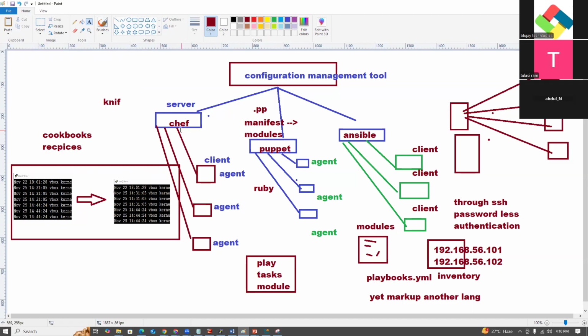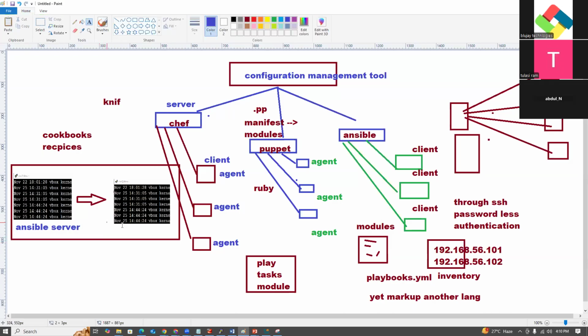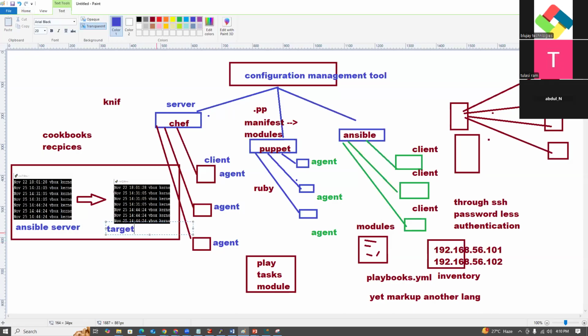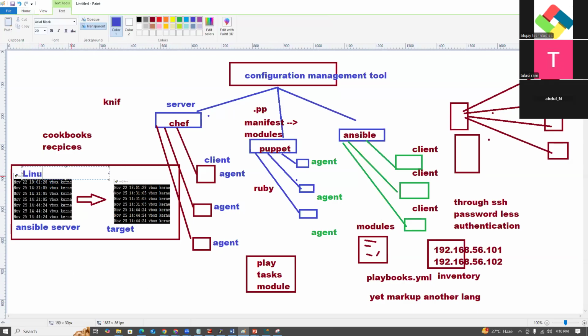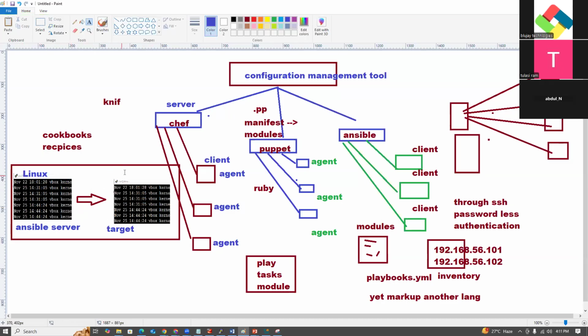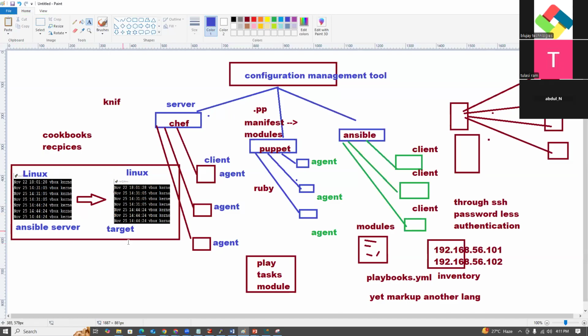So this is the Ansible server and this is the target server. The target server may be in a data center, cloud, or whatever it may be. These are Linux servers, and with the help of playbooks and inventory you can directly install software on them.